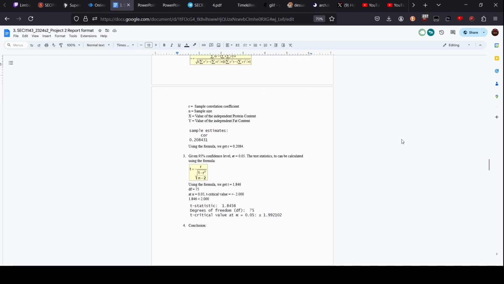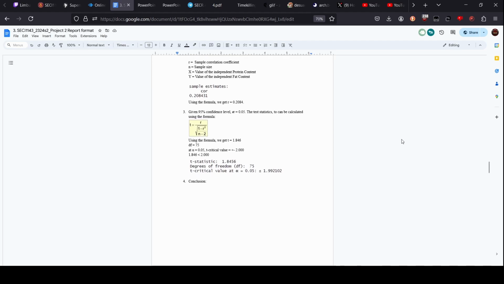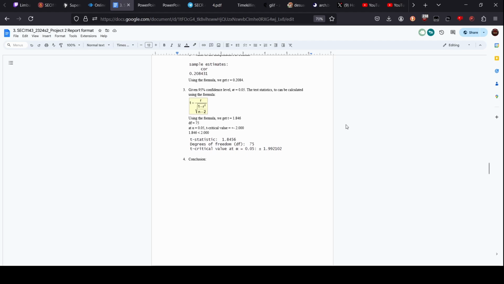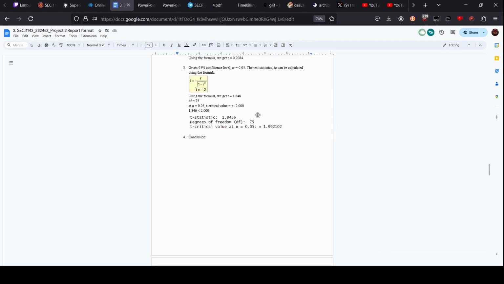using the Pearson product formula, as you can see here. Using this formula, we will get R equals 0.2084. Then, with a 95% confidence level, we have an alpha of 0.05. To find the test statistic that can be calculated using this formula, we will get T equals 1.846 with a degree of freedom of 75.